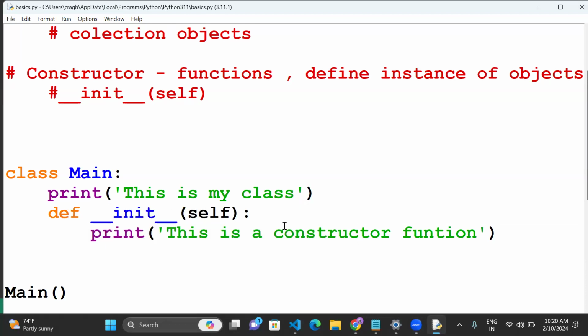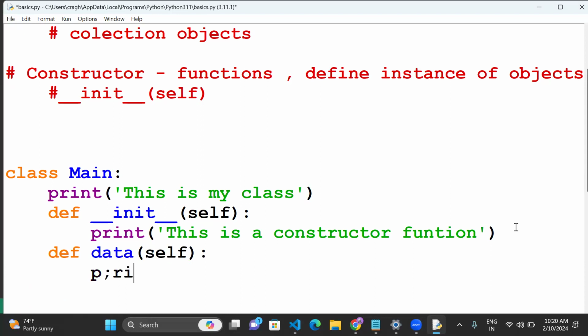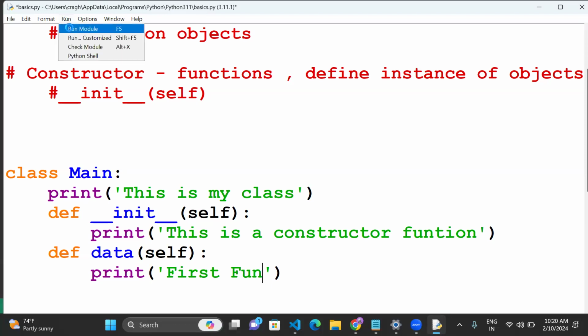Clear? Suppose I create a normal function, one more function. The function name is data. For every function, the self keyword is mandatory. Then print, for example, first function, something. Now we can run the module.